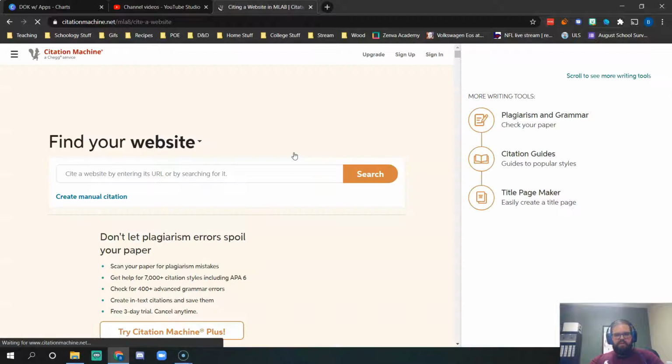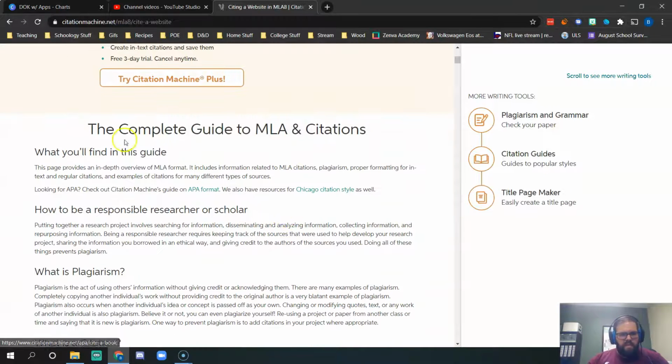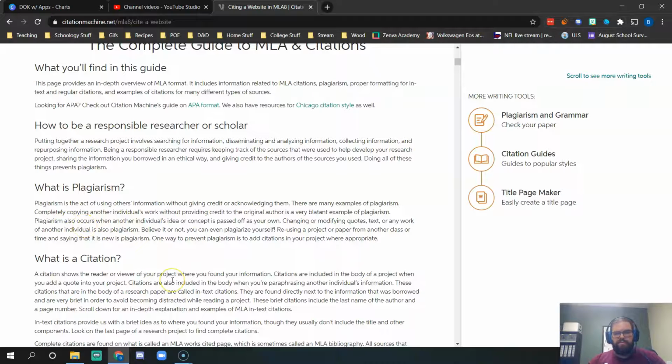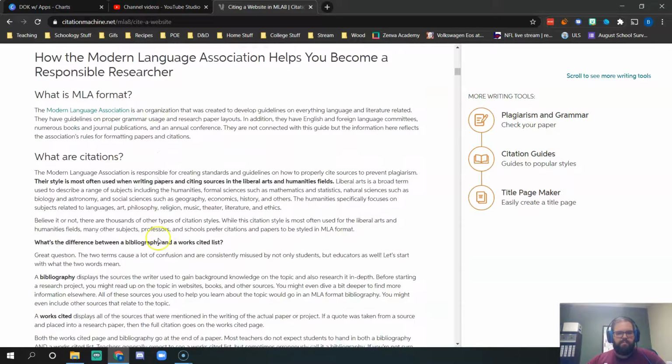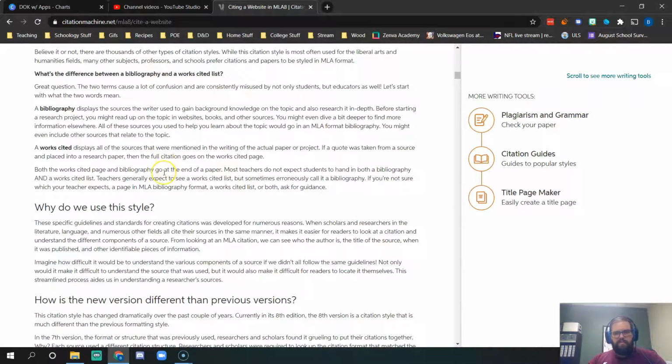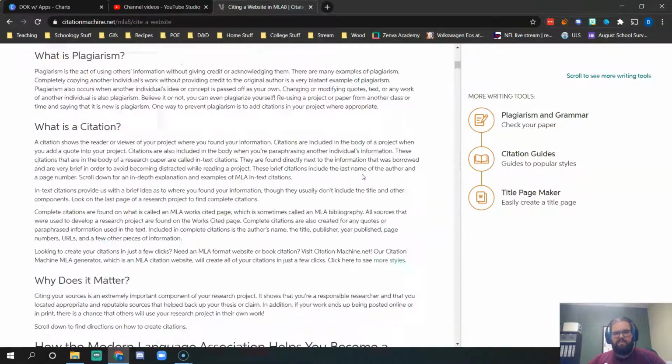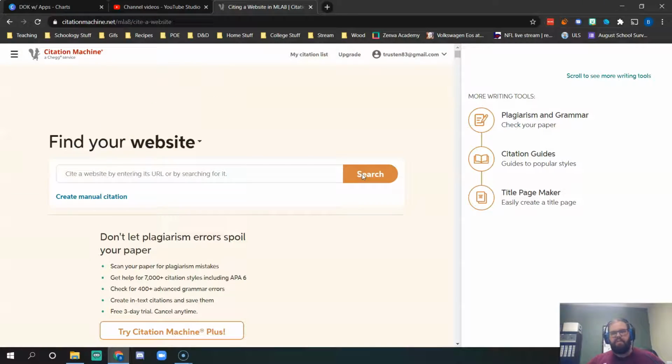So if I were to click MLA, which is what I did mostly in college, it tells you what you'll find here, how to be a responsible researcher, to understand what plagiarism is, and how to cite things so that you're not plagiarizing. And it tells you what the format is that you're actually working in. So it's got a lot of really good information to help teach students why they're citing, how they're citing. It even breaks it down into why we use specific styles when we're talking about specific areas. So it's a great tool to have.